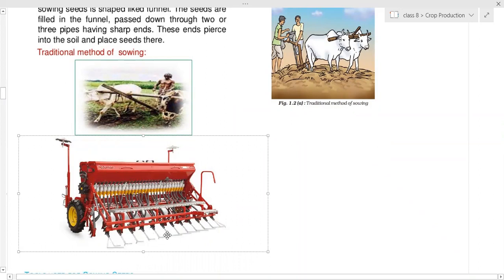So at a particular depth and particular distance, space has been maintained. By this way, seed has been sent through these outlets, and then here it is sown. These parts will move down the earth inside the soil, and there they will sow, and after that leveling is also done. Immediately this leveling part also, you can see the horizontal line. So that horizontal line levels the soil again. So this way, these are the different techniques of sowing the seeds.